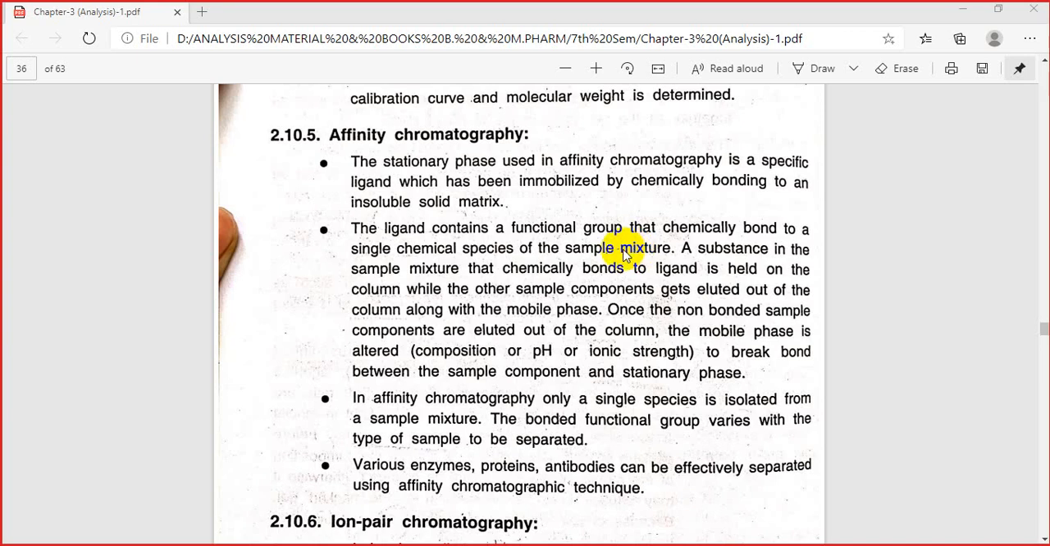Starting with affinity chromatography. Affinity chromatography, as the name suggests, the particles or the sample mixture or chemical compounds will have a particular type of affinity with a specific ligand or a specific molecule. Okay. So here, the stationary phase which we are using is one type of ligand which has to be immobilized by chemical bonding to an insoluble solid matrix.